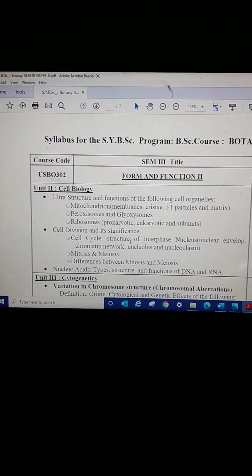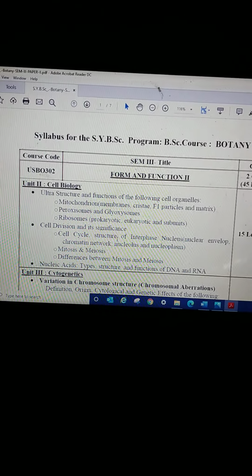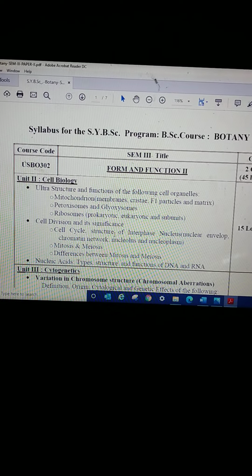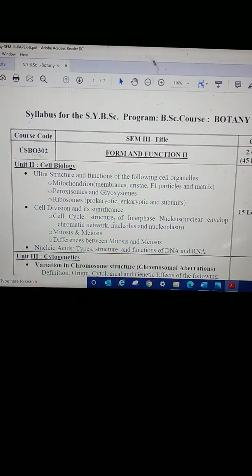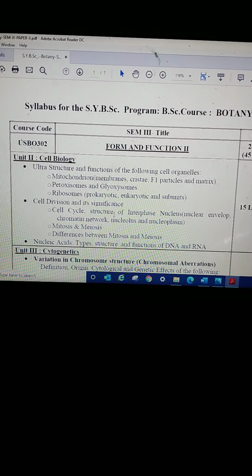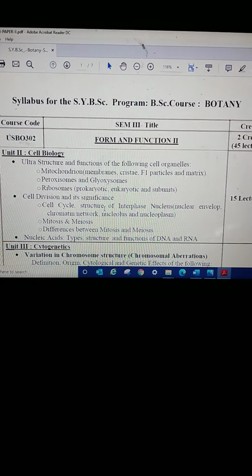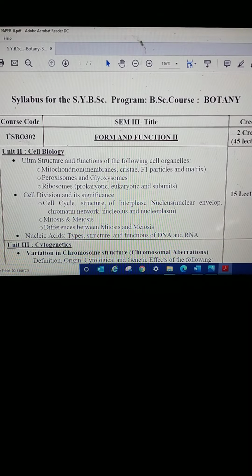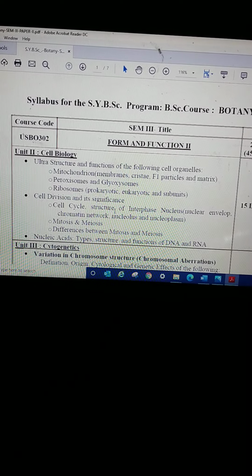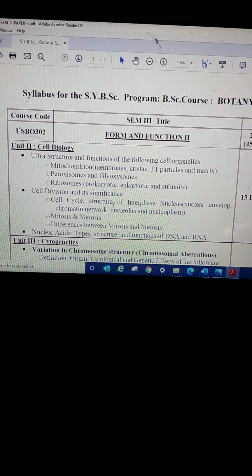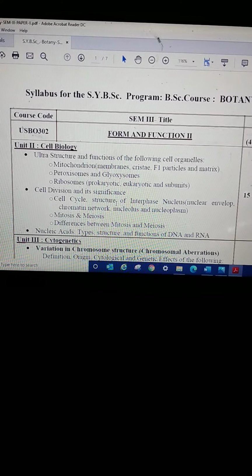Now in SYBSc there are three papers of botany. Paper first is on plant diversity. The second paper is on form and functions, and paper 3 is on current trends in plant sciences. So today we start paper second, form and functions.